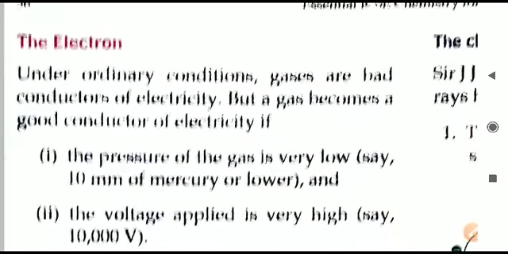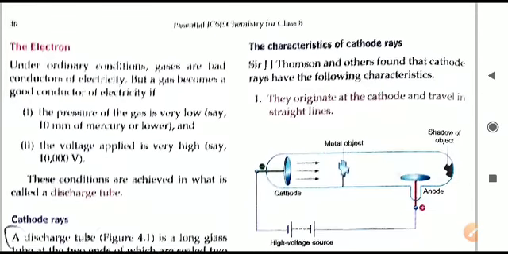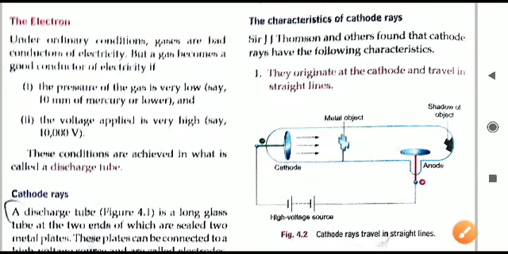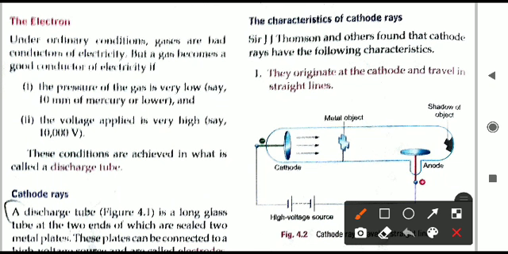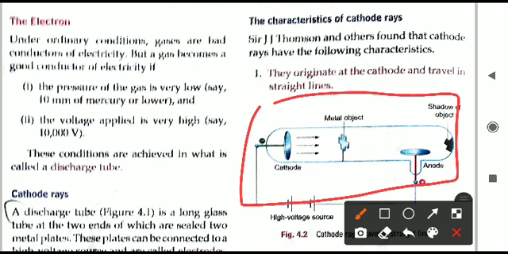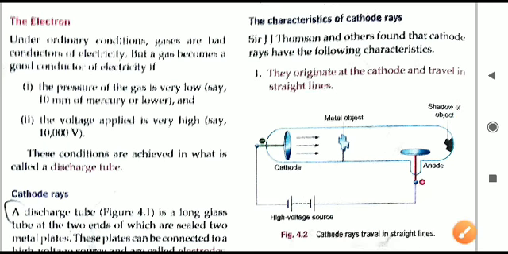The electrons were discovered in a particular experiment called the cathode ray tube experiment. Here you can see a diagram. This is what is called a cathode ray tube, and in this experiment, when the electric supply was turned on, cathode rays were discovered, or ultimately we can say electrons were discovered. Sir J.J. Thomson discovered electrons for the first time.